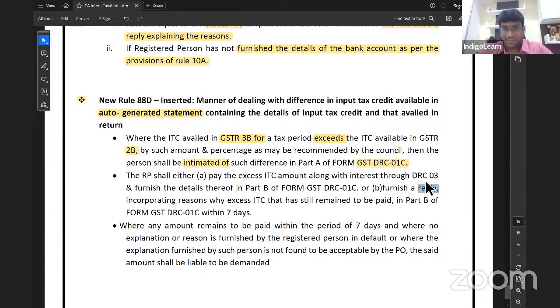Either you pay or you furnish reply incorporating reasons why excess ITC that has still remained to be paid in part B of DRC 1C within 7 days.